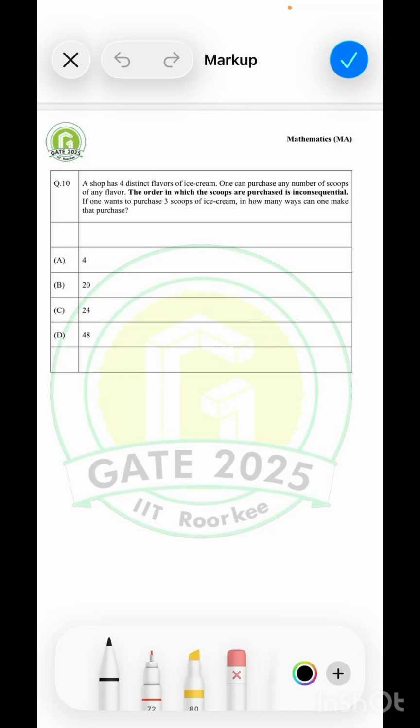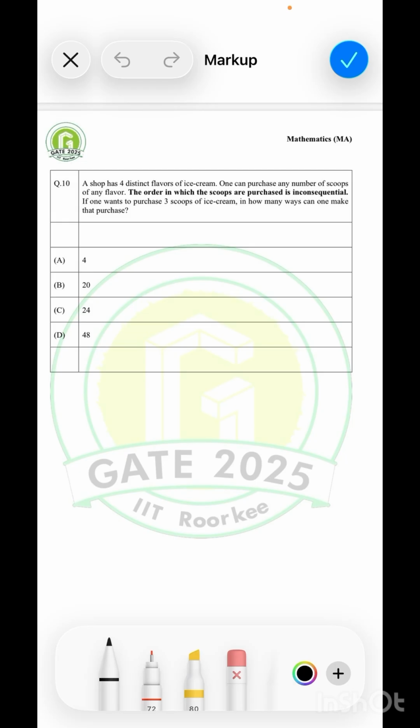Hello friends, this is question number 10 asked in GATE 2025. It's an interesting question, but it is fundamentally simple once you get to the concepts.